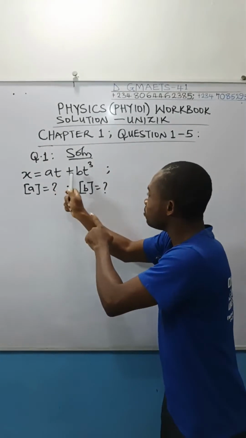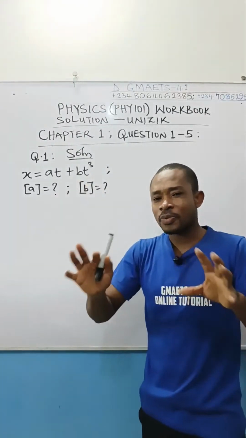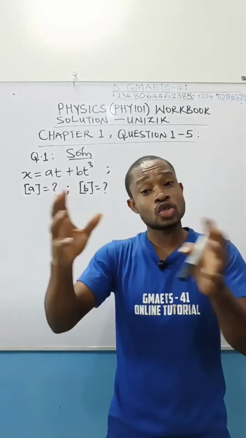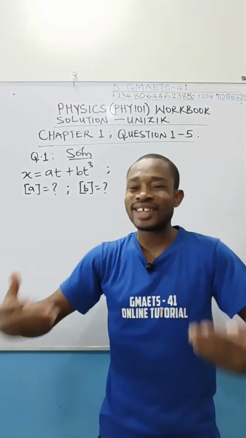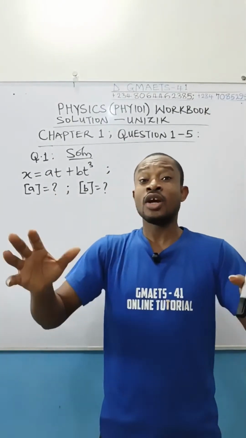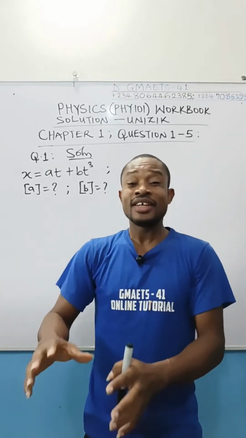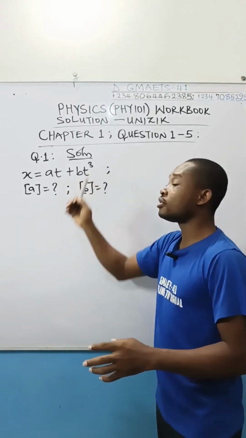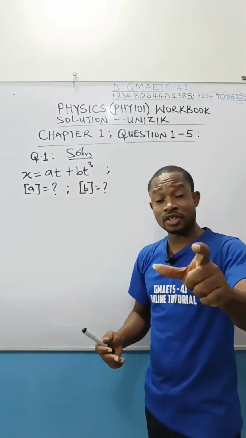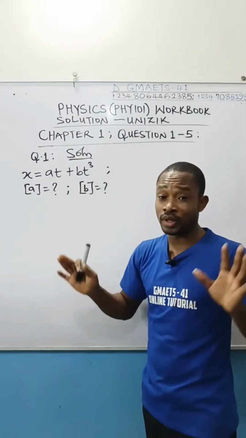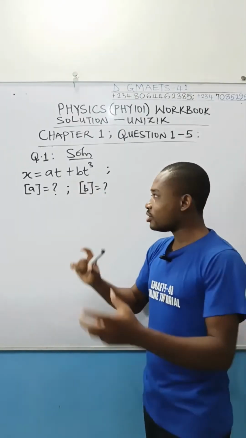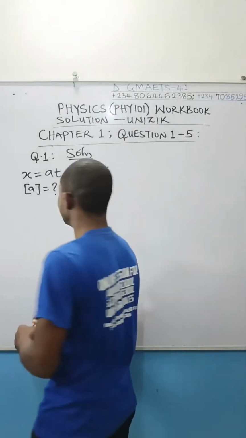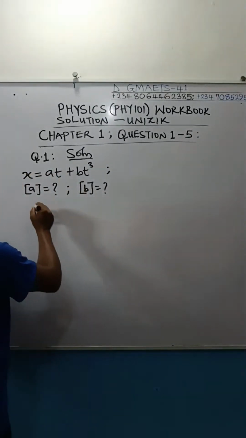We have AT plus BT cubed. There is a principle under dimensional analysis that when terms are added or subtracted, they have the same dimension. So AT and BT cubed are added. Therefore, the dimension of AT and the dimension of BT cubed will be the same. So I'm going to use these 2 principles to set out a simultaneous equation. Then we'll blast the question. There is no time. We go.